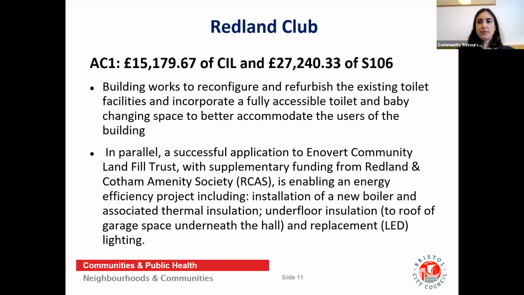We wanted to show you this project because it also applied for funding from the Landfill Trust, which enabled them to do energy efficiency work, such as installing new boilers, underfloor heating, thermal insulation and replacement LED lighting. This is a great example of a building using Section 106, SIL and Land Trust money to become more accessible as well as becoming more environmentally friendly. We'd love to see more projects doing this in our next round of funding.